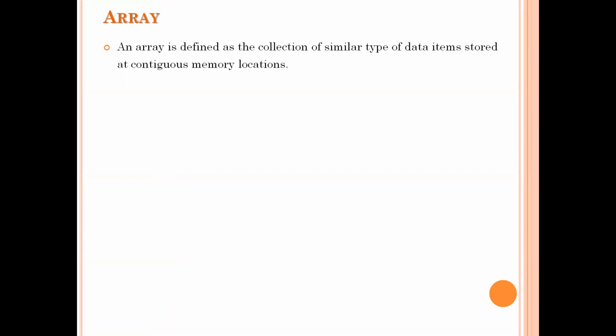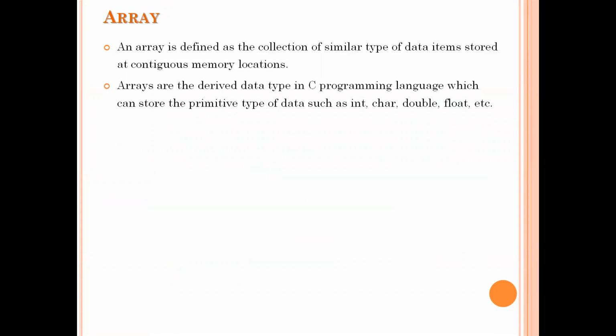So here, instead of creating multiple elements of same type, by using this array, we can store all these multiple elements with a single name itself. If you store all multiple elements, all those elements will be stored in the continuous memory locations. Okay.